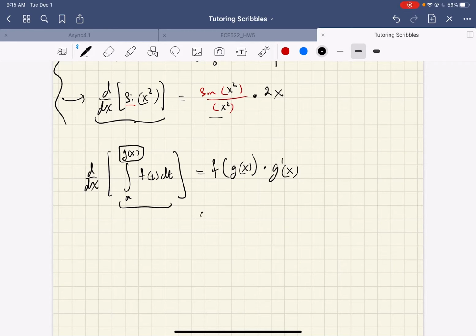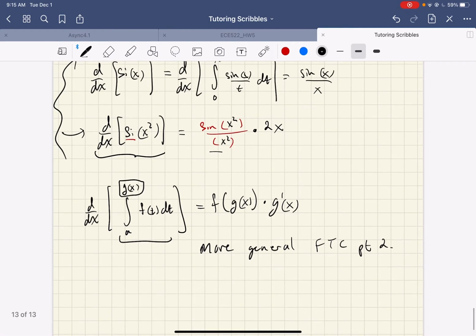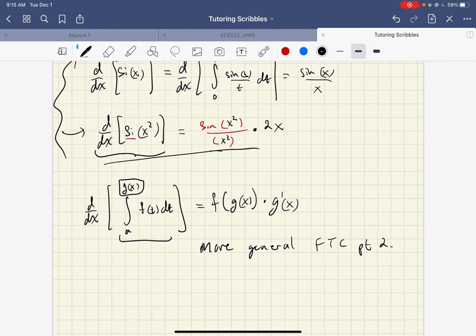So this is like the more general FTC part 2. Okay. And so we see it happening here. I just didn't write it down with an integral operator because if I write it down this way, it looks more familiar. Okay, let's do a few questions from the back of the book.